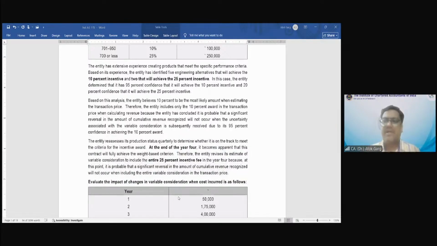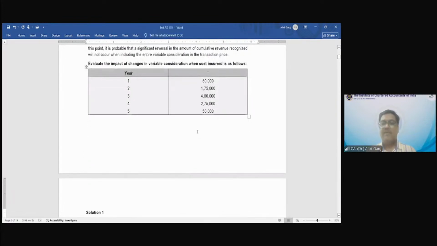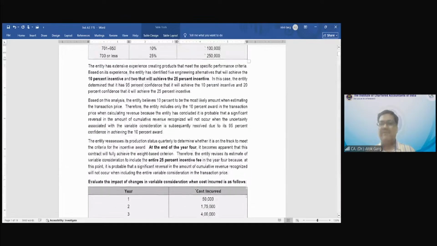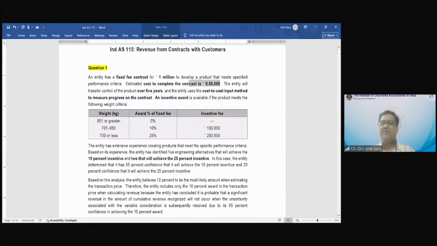This was the variable consideration, and variable consideration keeps on changing, right? So evaluate the impact of change in variable consideration when cost incurred is as follows. Now, year-wise cost is given. In year 1, cost incurred is 50,000. Year 2, 1,75,000. Year 3, 4 lakh. Year 4, 2,75,000. Year 5, 50,000. What is the total of this cost incurred? It is 9,50,000, which was given in the first line as well. 9,50,000 is the total of cost incurred.